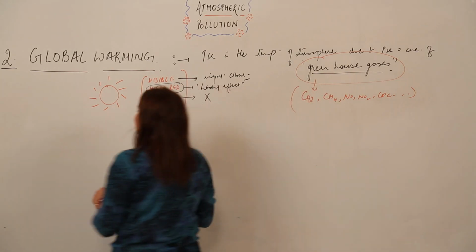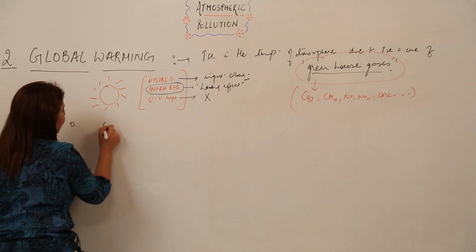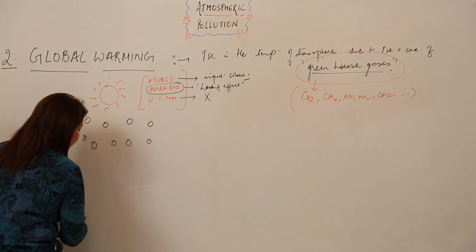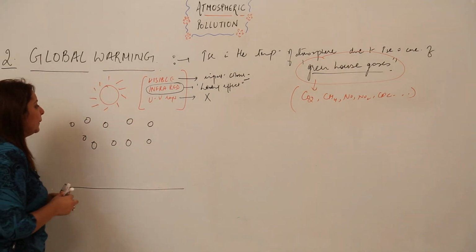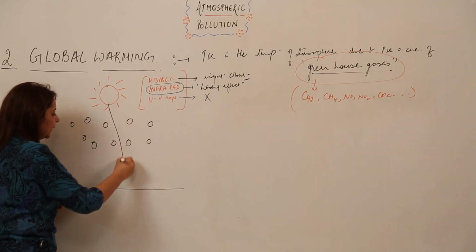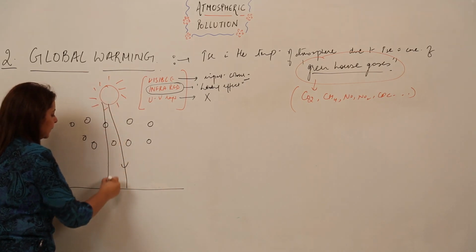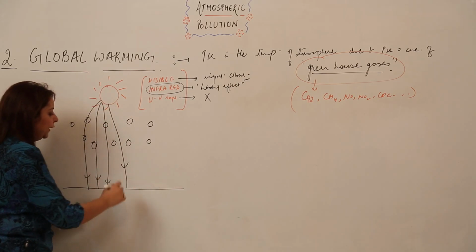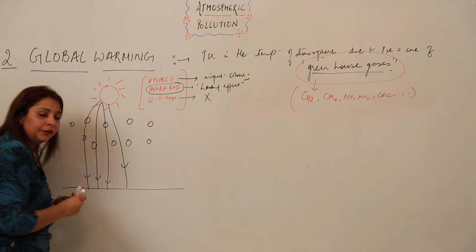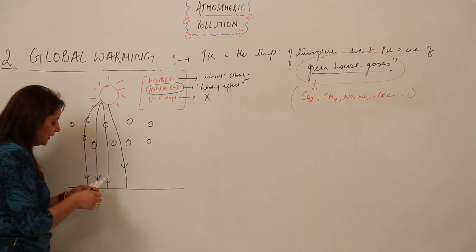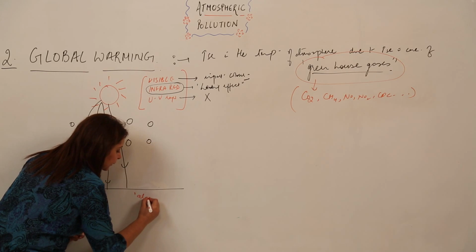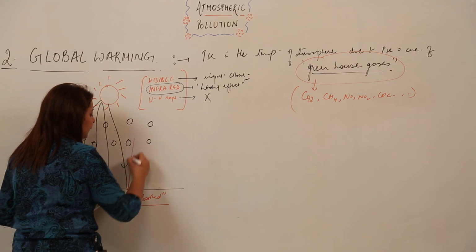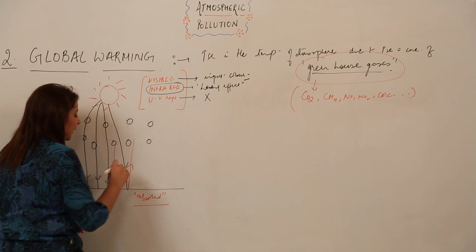So what happens when these rays fall? You know that there is a sun, and we have the gases here in the atmosphere that I am indicating with these circles, and here is the surface of the earth, right. When these rays fall towards the earth, they are able to pass through the gas molecules, so they fall on the earth, right. When these rays strike the earth, a few of them are absorbed by the earth and a few are reflected back.